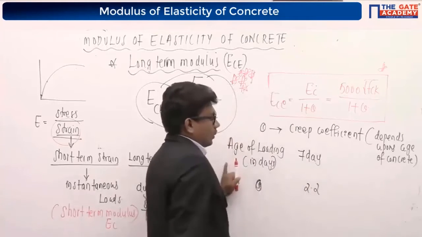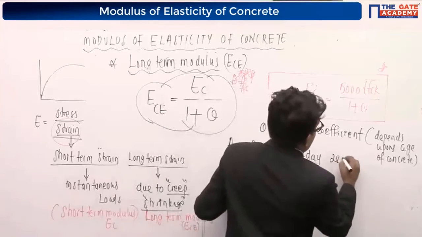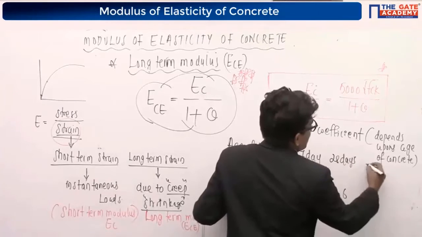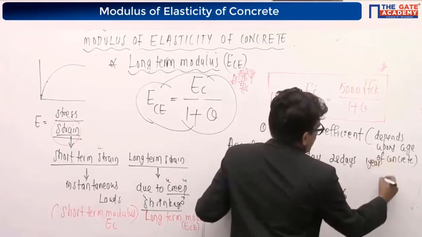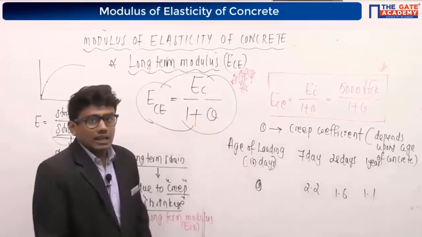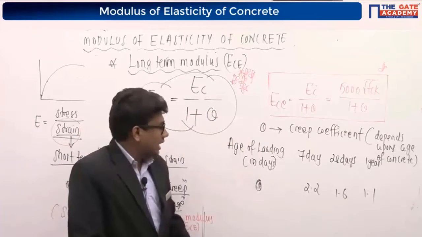For 28 days, you consider 1.6. And for 1 year, a creep coefficient value of 1.1. So these are the values given in IS 456-2000 for taking the theta value.